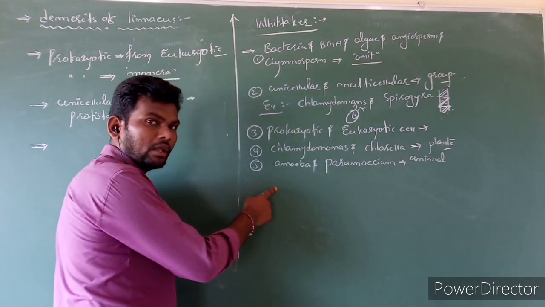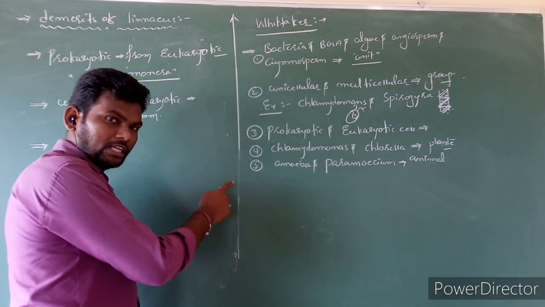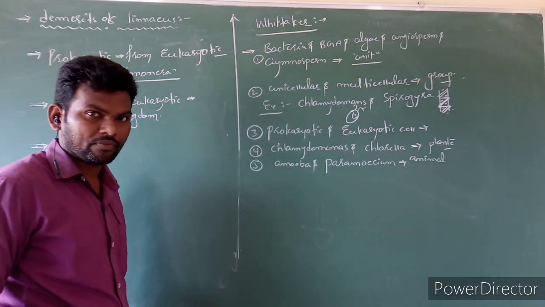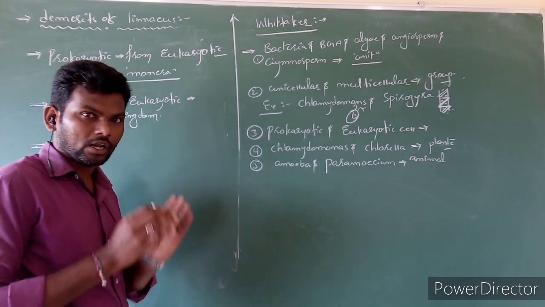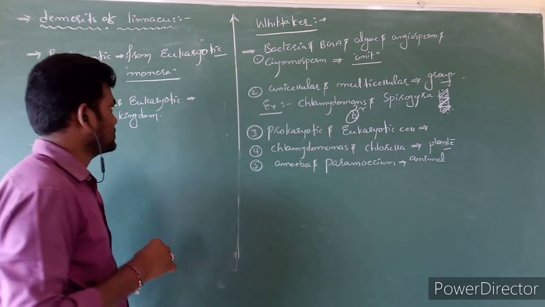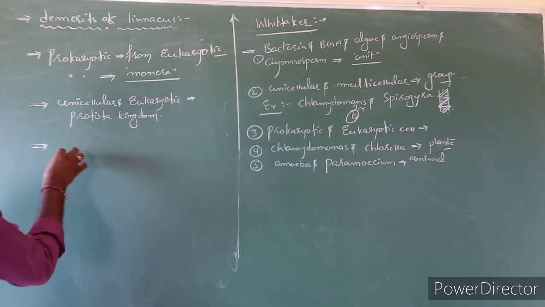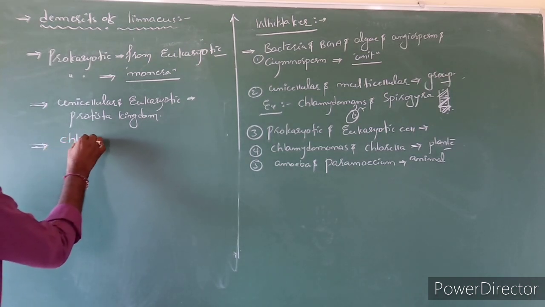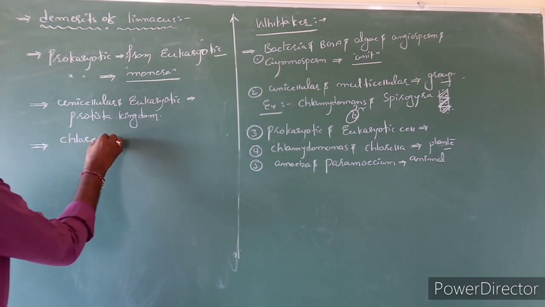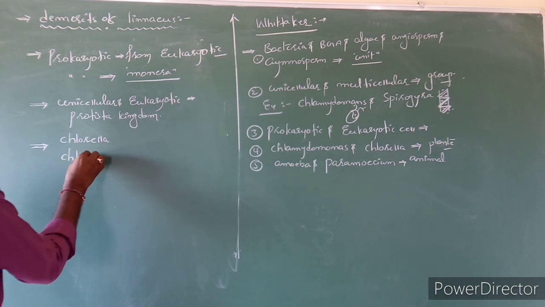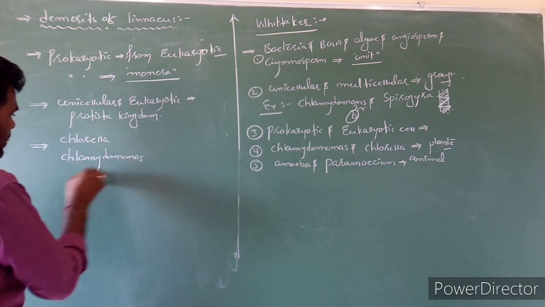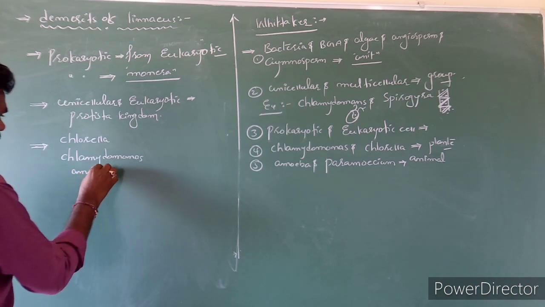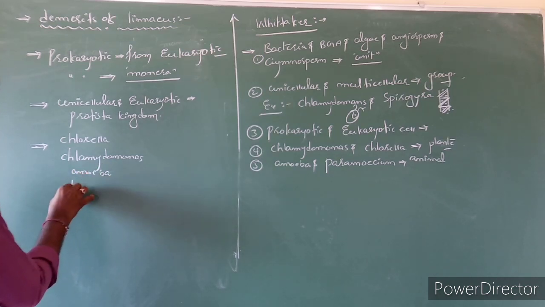These all are unicellular as well as eukaryotic cells. These unicellular eukaryotic cells are grouped into Protista. These all come under Protista: chlorella, Chlamydomonas, amoeba, and paramecium.